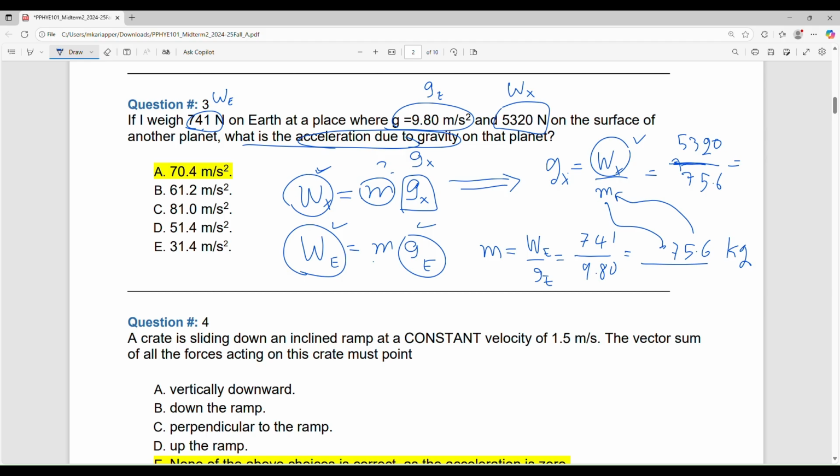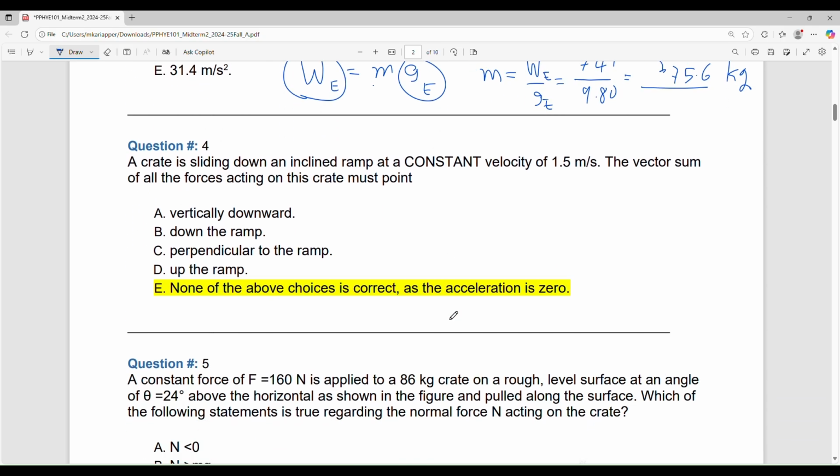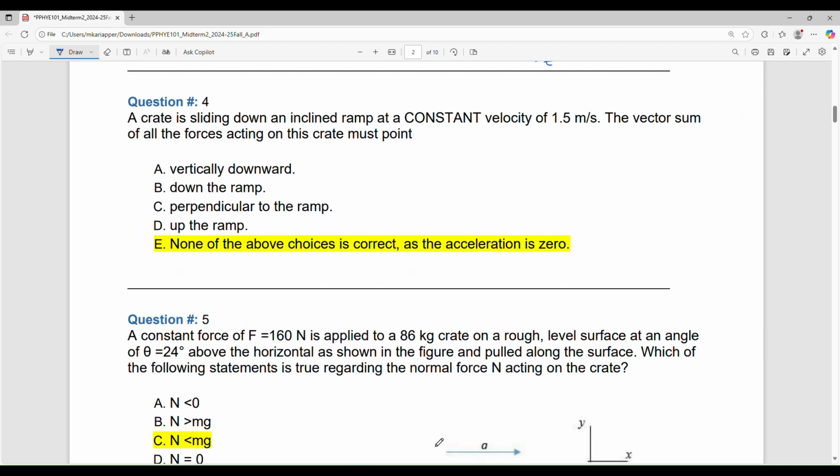All right, let's go to the next question. Number 4. A crate is sliding down an inclined ramp at a constant velocity of 1.5 meter per second. The vector sum of all the forces acting on this crate must point. He's asking for the net force. You know what we mean by vector sum of all the forces? He's asking for the net sigma of the force.